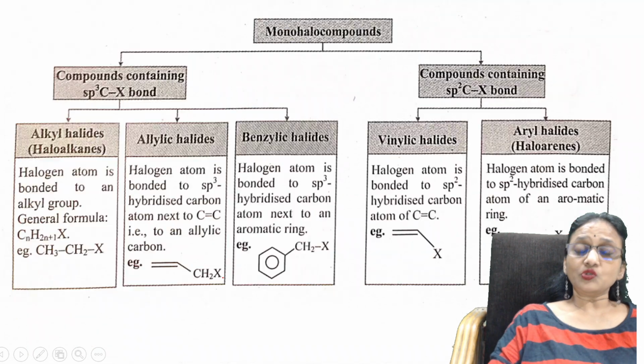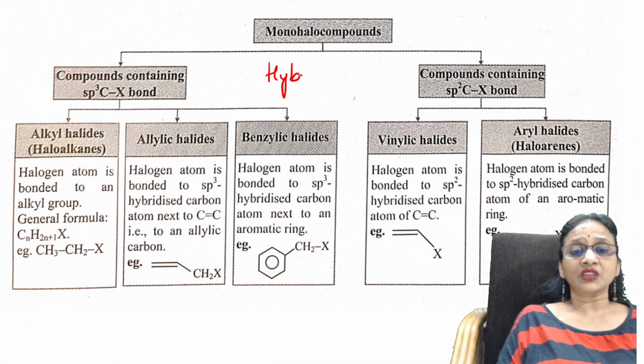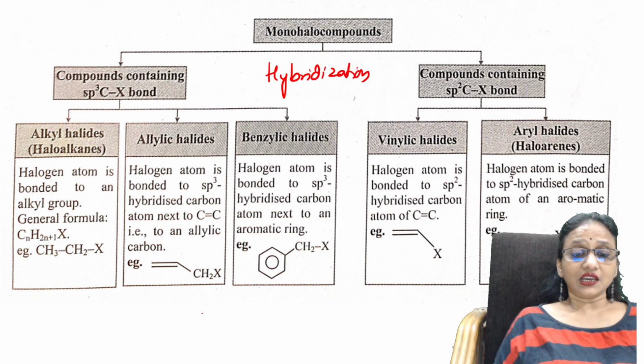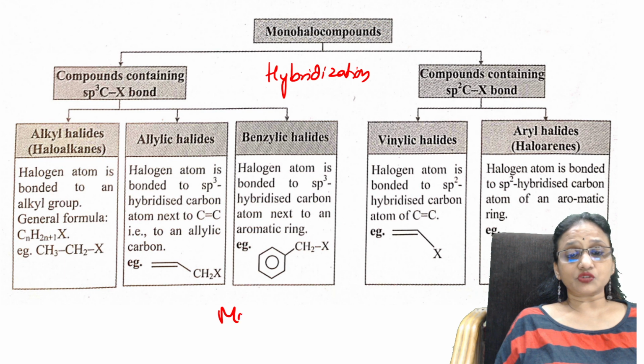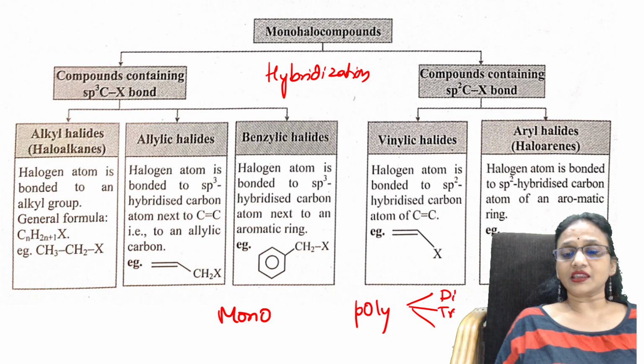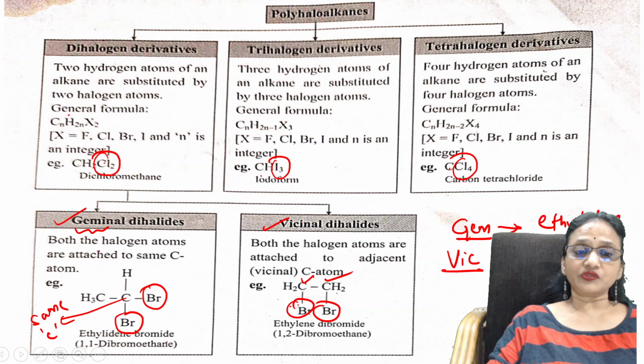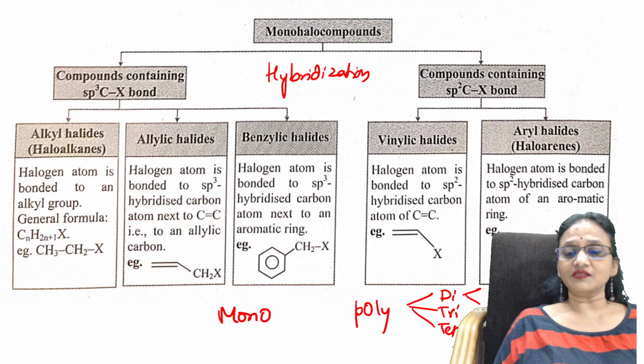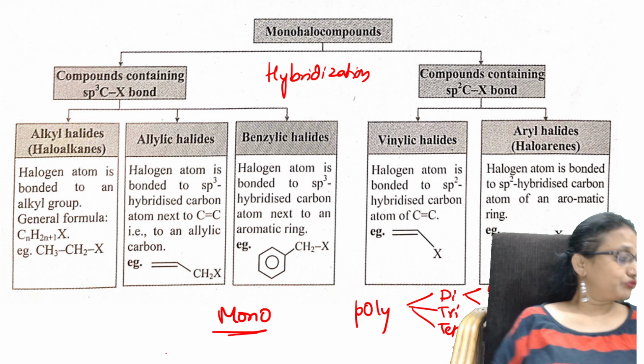Like that, monohalogens are divided based on hybridization. Basically, halogens are classified into mono and poly. Poly are again classified into di, tri, tetra. Di are again classified into, as we have done just now, geminal and vicinal. So let us see the classification of mono.